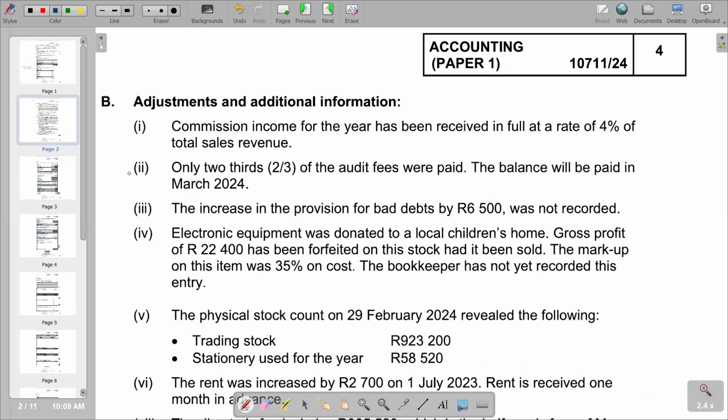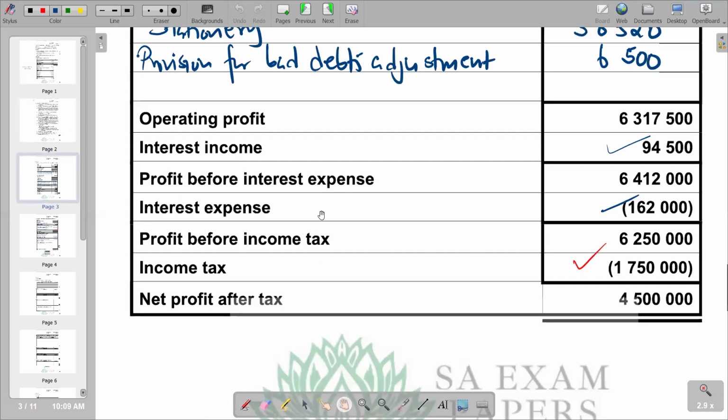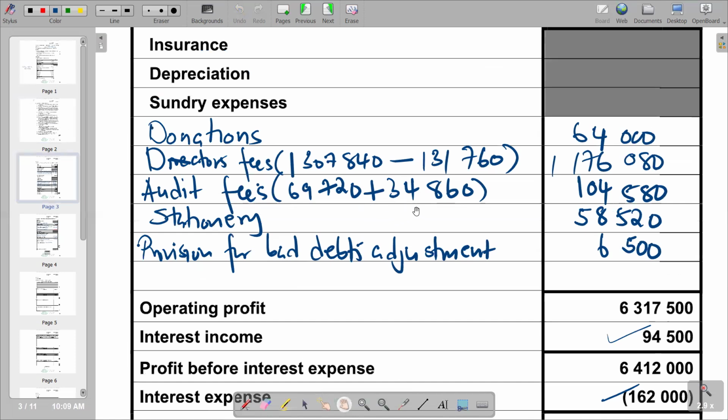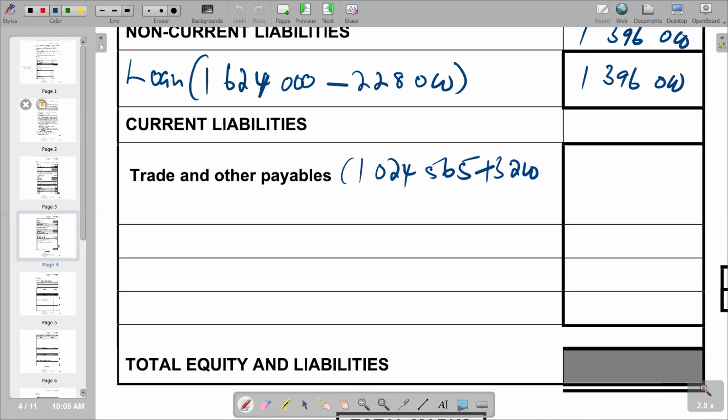So for audit fees, it is only 2/3 of the audit fees that were paid. The balance will be paid in March 2024. So it means we have got 1/3 that was not paid for audit fees, which is an accrued expense, of which according to our calculations for audit fees, we got it as 34,860. So it's the one that we are also supposed to add here. So we're going to say plus 34,860. Then we check for the next one, going down.